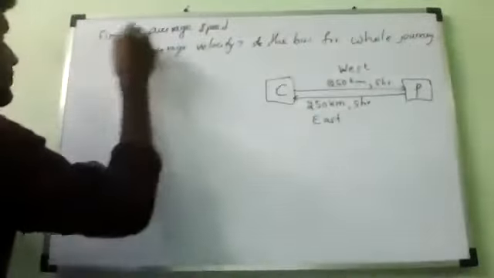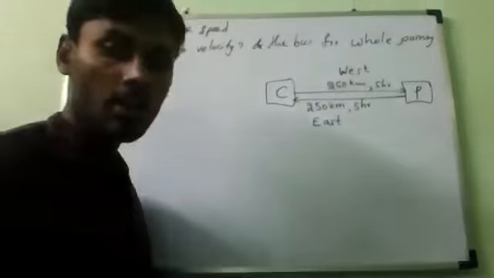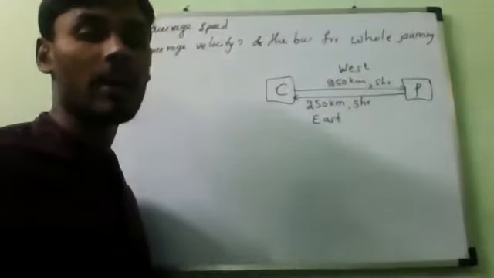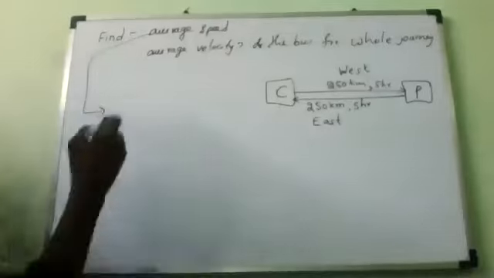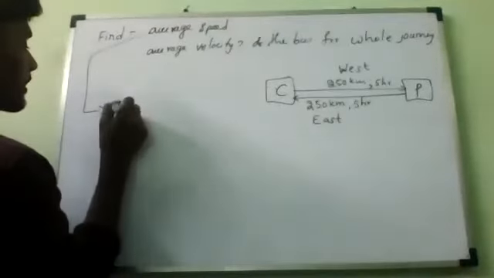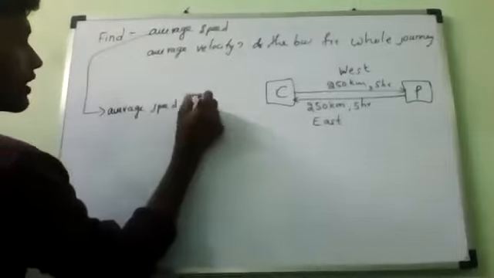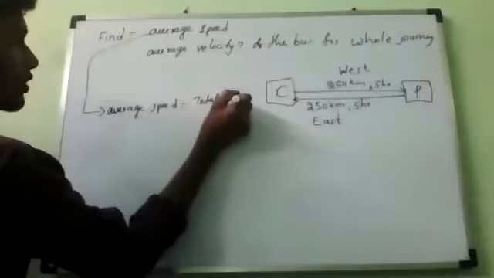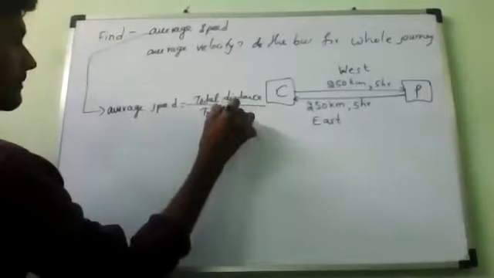Now first, average speed. What is the average speed formula? Total distance traveled by total time taken. So average speed is equal to total distance divided by total time.